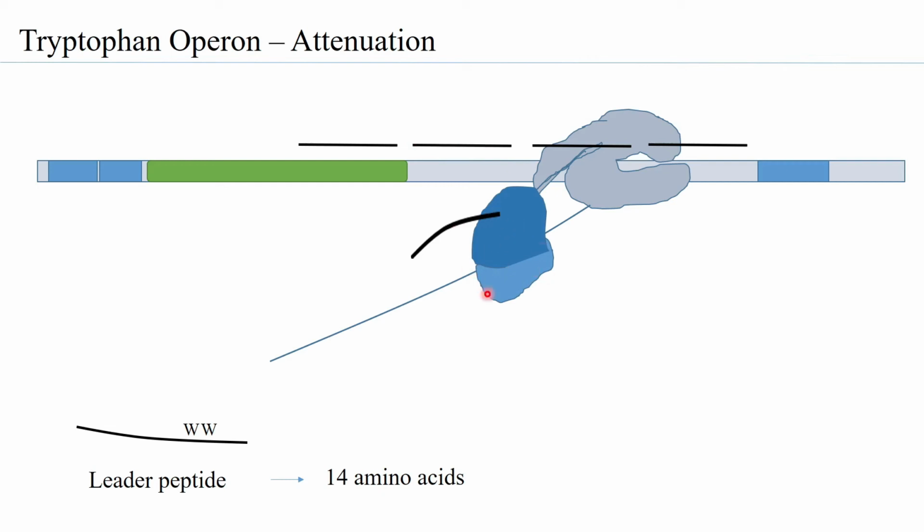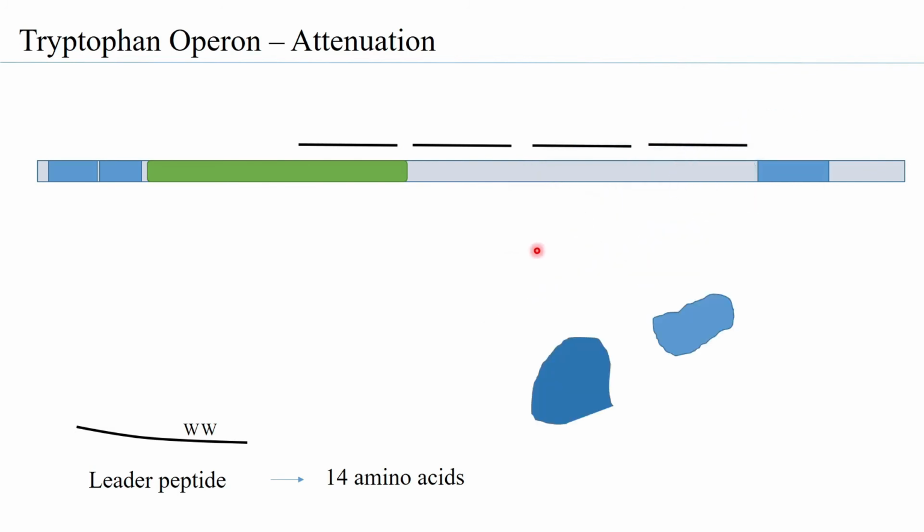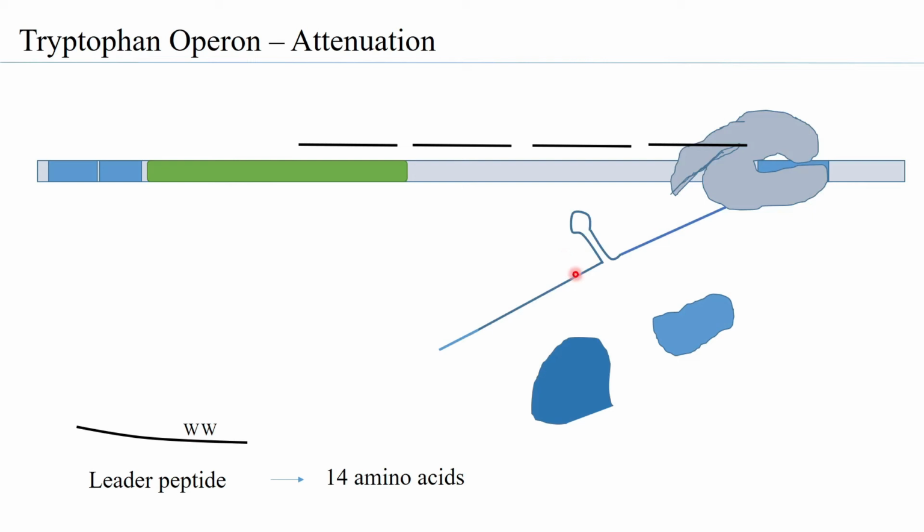Now it's not going to move forward any longer, it is actually going to fall off, because at this point you have what is called a stop codon for TrpL, right? So therefore this ribosome actually has to fall off. Okay, and you will find that it does fall off, giving rise to the leader peptide. But you can see now that as the RNA pol moves forward, the third has been transcribed. So you have the third sequence over here.